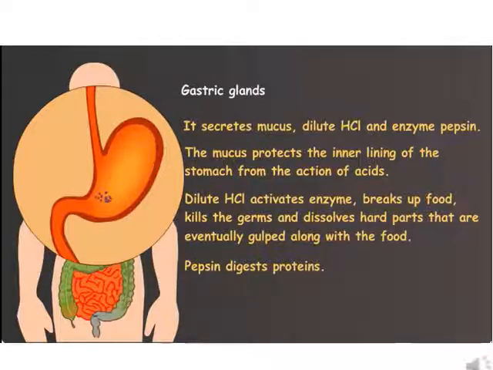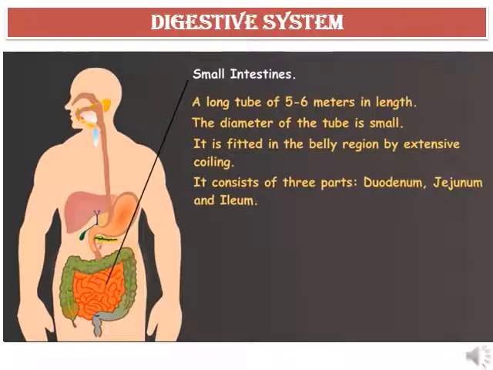The dilute HCl activates enzymes, breaks up food, kills the germs, and dissolves hard parts that are eventually gulped along with the food. Pepsin digests proteins. Due to the churning and the action of gastric juice, the food becomes a semi-solid slurry which is slowly pushed into the small intestine. Small intestine is a long tube of 5 to 6 meters in length. The diameter of the tube is small. It is fitted in the belly region by extensive coiling.